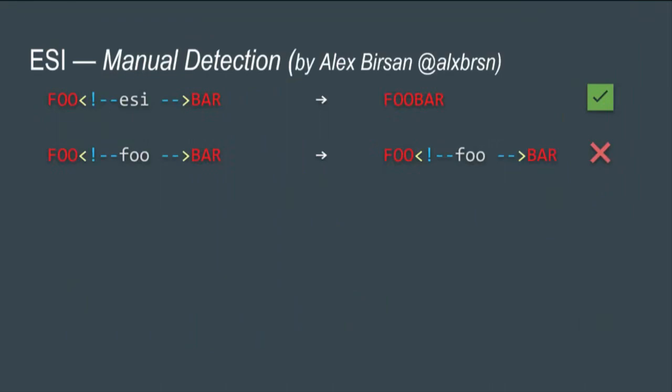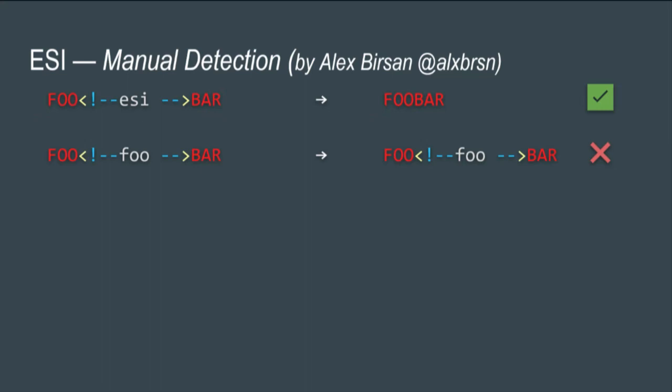Okay, so if you want to do ESI injection, you first need to identify if you're messing with an ESI-enabled caching server. Someone on Twitter called Alex Birsan came up with a pretty smart solution, which is leveraging ESI comments. ESI comments are tags that are going to get stripped by your ESI-enabled server. So if you have this HTML comment-looking tag, which is ESI, and it's removed from the HTTP response, then your ESI engine has removed it. If you do the same thing, but instead of ESI in the comment you put something completely different, for example foobar or just foo, and this one does come back, then you're probably messing with the ESI engine.